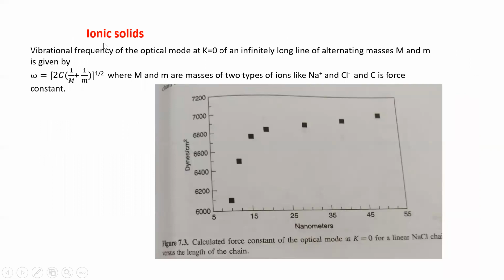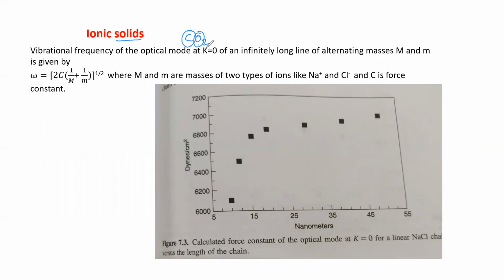Now, if we take the second case: this was monoatomic, a single type of atom, for example neon. Now here we take an ionic solid. Ionic solid means there are two types of atoms, for example CO2, a carbon atom and two oxygen atoms.